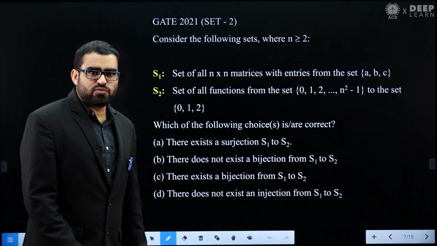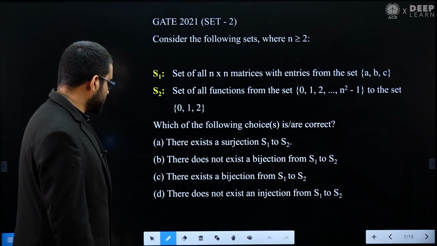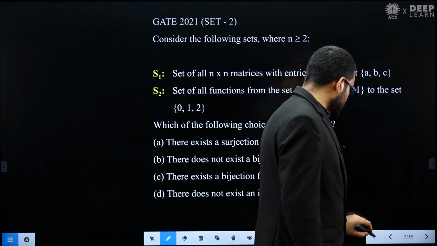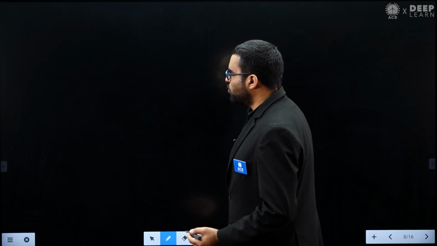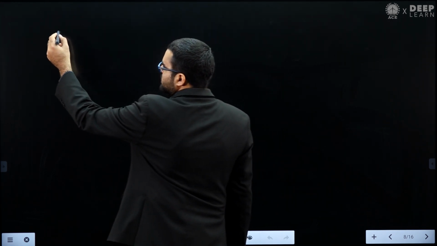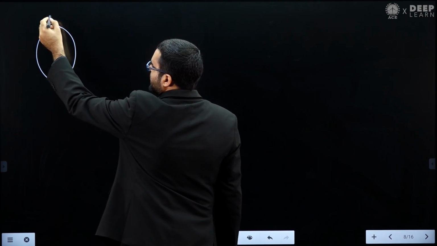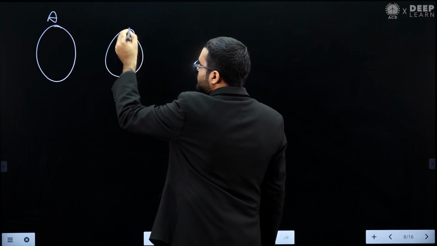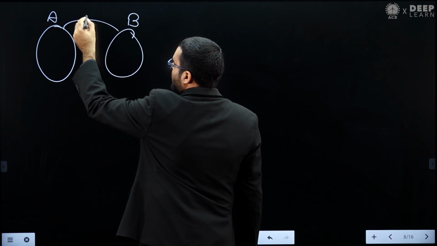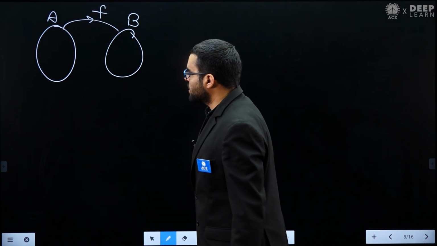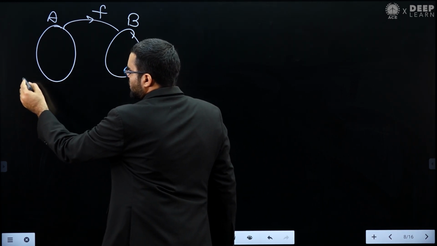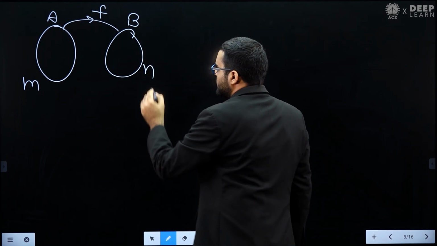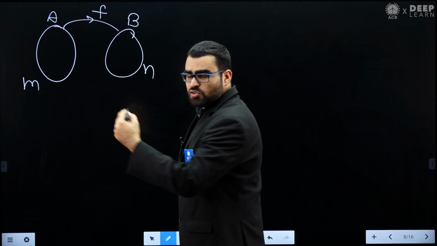So it is asking about surjection, bijection, and all these things. Let's see how to solve it. But before we see this question, let me tell you some points about functions. Let's assume you have a function from set A to set B, where set A has cardinality m and set B has cardinality n.